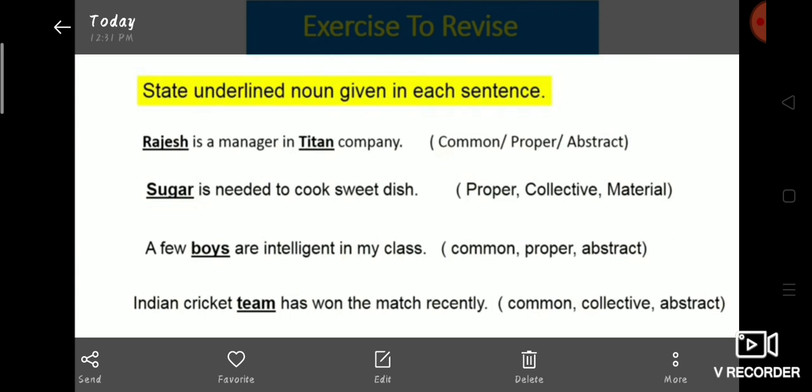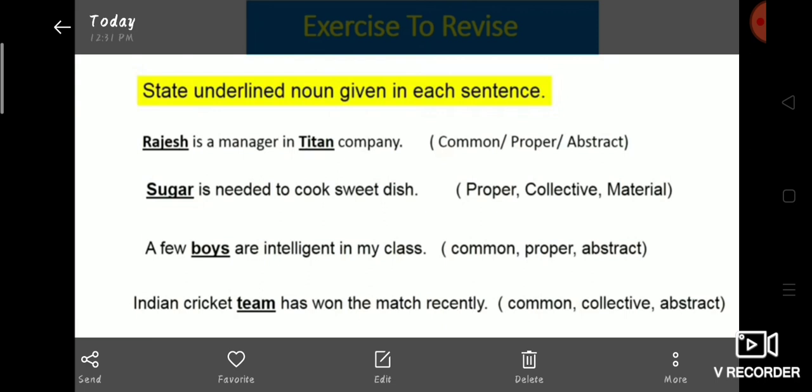Now let's revise with our exercise. Rajesh is a manager in Titan company. In this sentence, Rajesh and Titan are examples of proper nouns because they are names of a particular person and company. Second example: sugar is needed to cook a sweet dish.